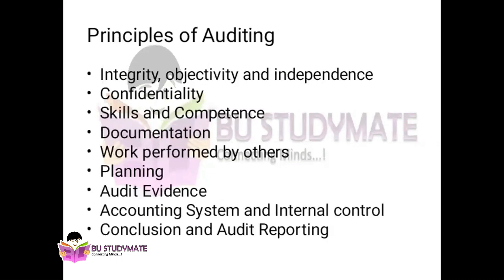Principles of auditing: he should have integrity. He should be objective. He should maintain confidentiality. He should have skill. He should maintain proper documents. He should plan. Auditing should be with evidence. That means for everything there should be proof. There should be a report.